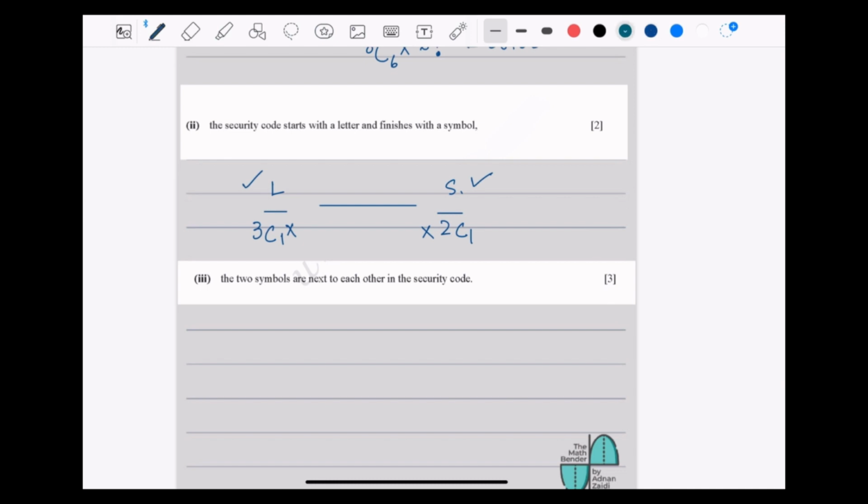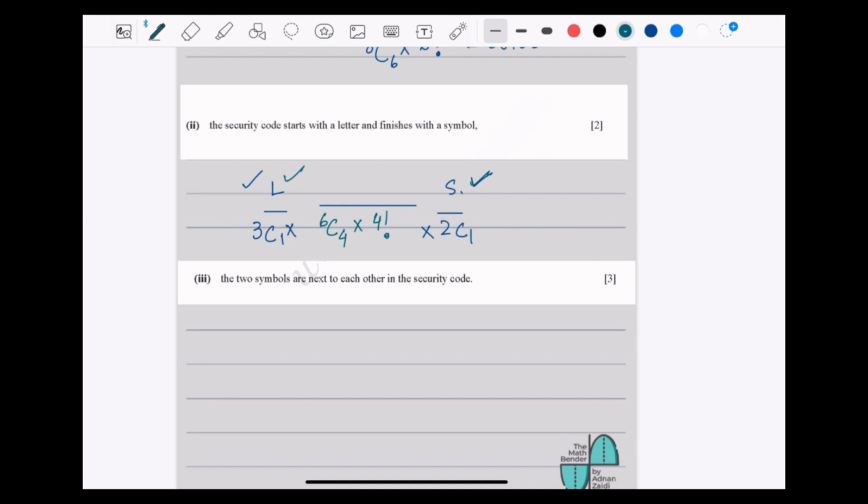So I'll choose 6C4. Not only choosing, those 4 characters can shuffle as well, times 4 factorial. I'm not shuffling the first and last, the reason being that if these are shuffled, then there will be a possibility that instead of a letter there could be a number, or vice versa.